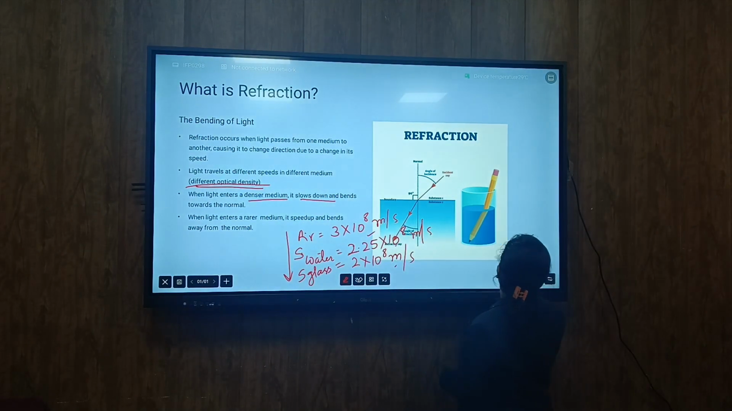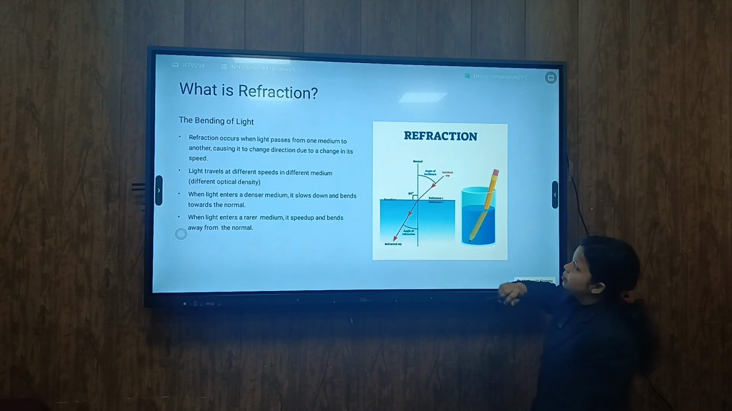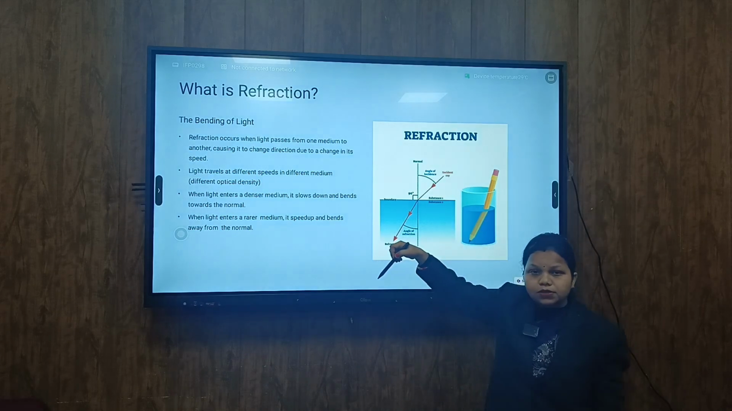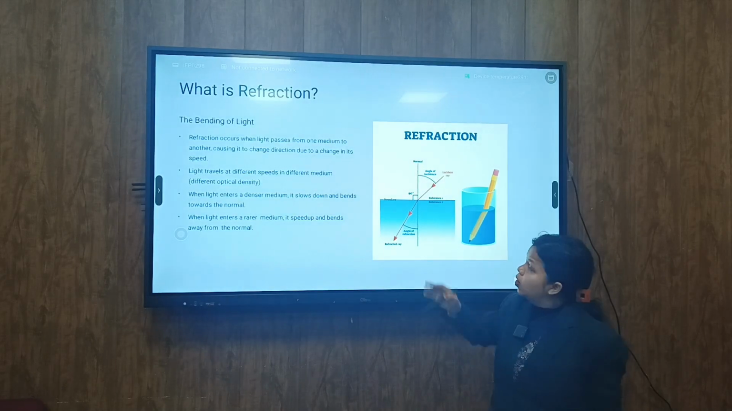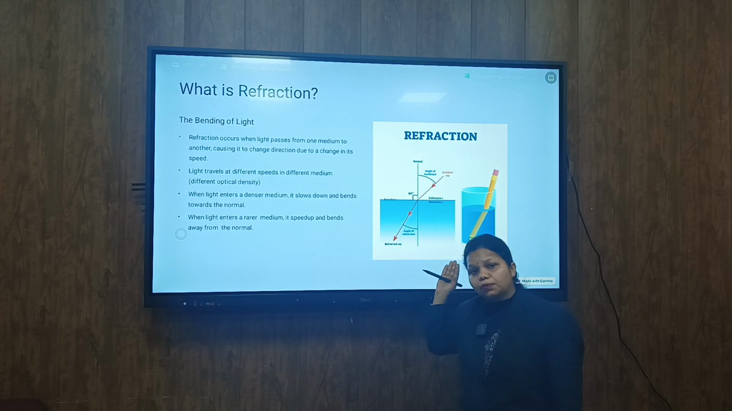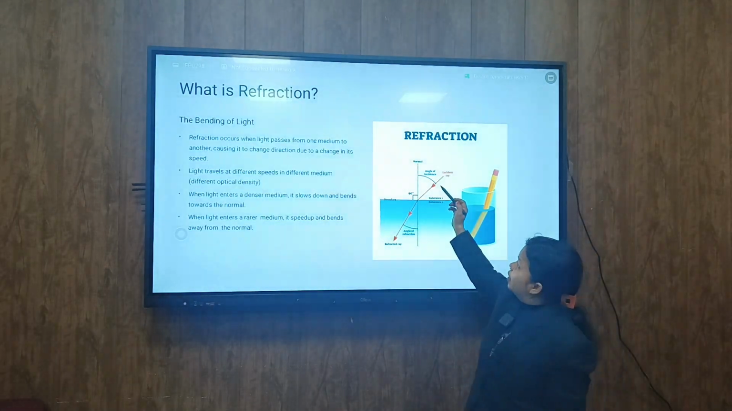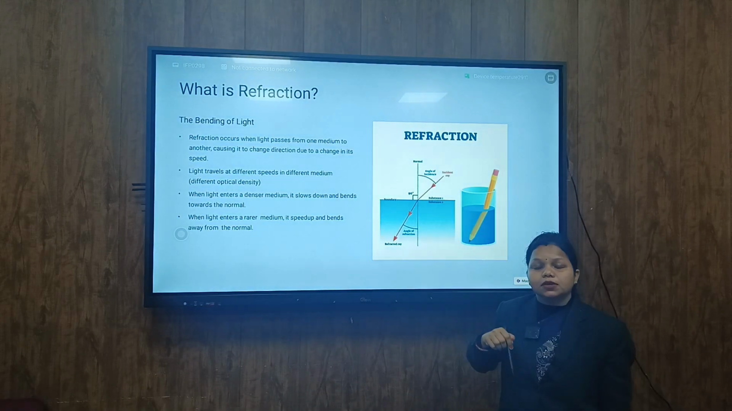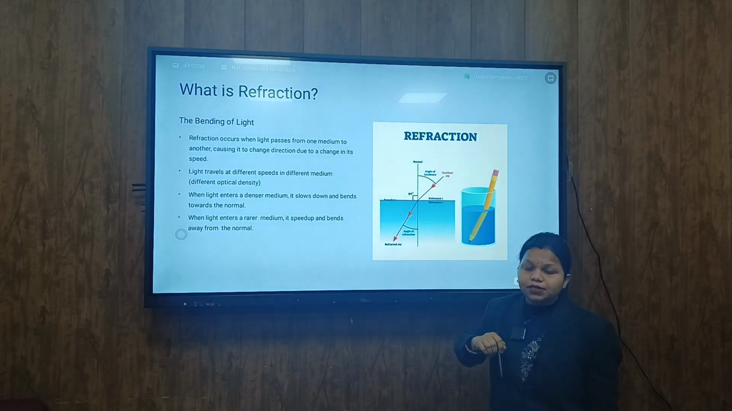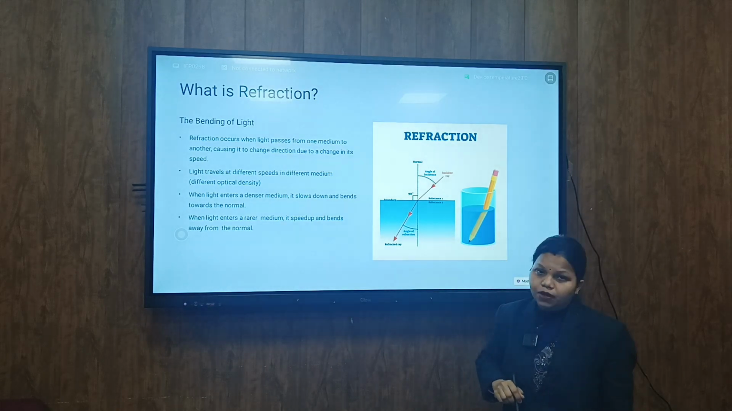I'll show you the picture. This is the picture of refraction. This is your incident ray. When light falls on a surface, it is known as the incident ray, but when it moves to another medium, it bends, maybe towards its original path or away from it. This is known as the refracted ray. The line drawn perpendicular to the surface is known as the normal. The angle between the normal and the incident ray is known as the angle of incidence, and the angle between the refracted ray and the normal is known as the angle of refraction.